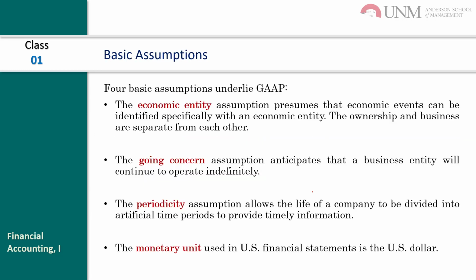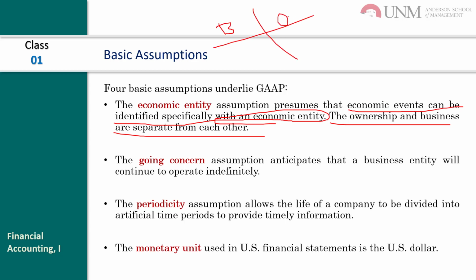So the basic assumptions. The four basic assumptions underlie GAAP. The economic entity assumption presumes that economic events can be identified with an economic entity. The ownership and business are separate from each other, so the business transactions are separate from the owners.